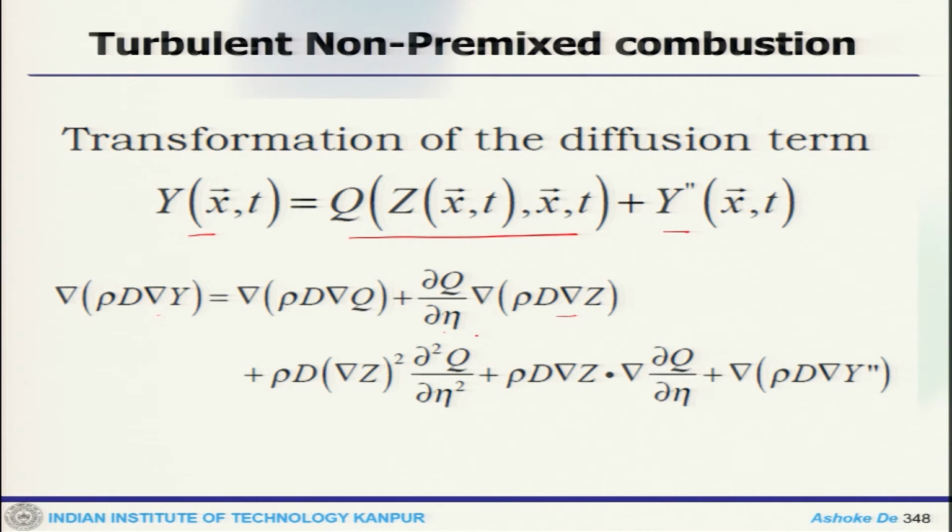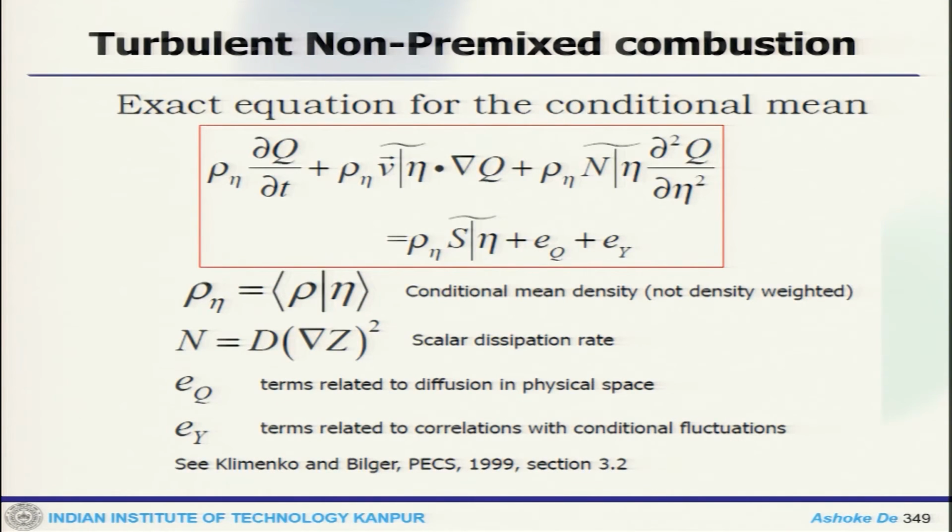So, again we are using the simple chain rule for the derivative, and what we get is ρD(∇Z)² times the second derivative ∂²Q/∂η², and ρD∇²Z times ∂Q/∂η. So, this is the term for the diffusion term that you get after replacing those conditional information.